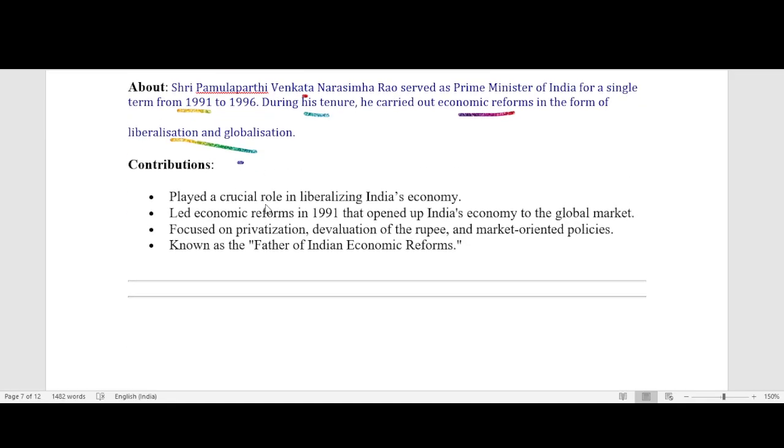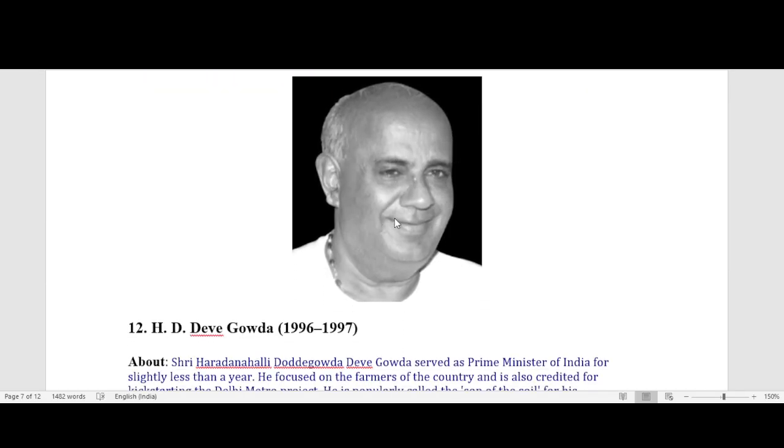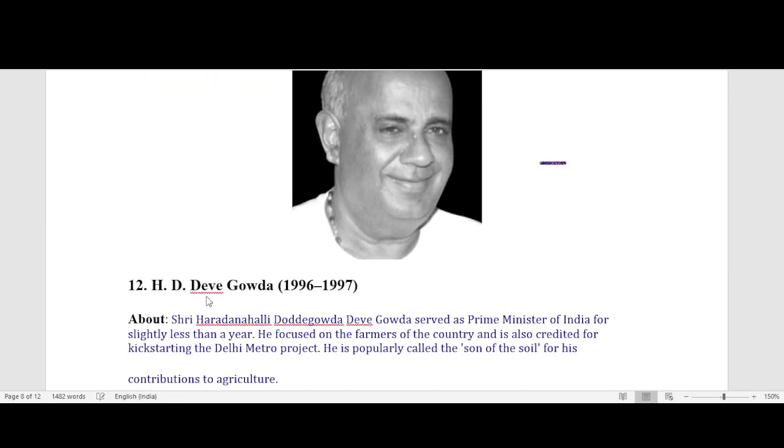Contribution: played a crucial role in liberalizing the Indian economy, led economic reform in 1991 that opened up India's economy to the global market, with focus on privatization, devaluation of the rupee, and market-oriented policy. Known as the father of Indian economic reform.